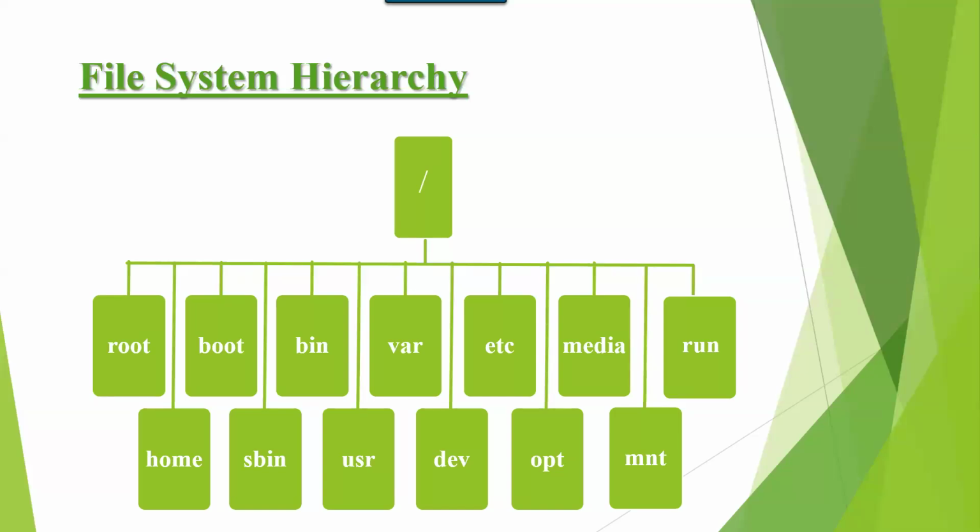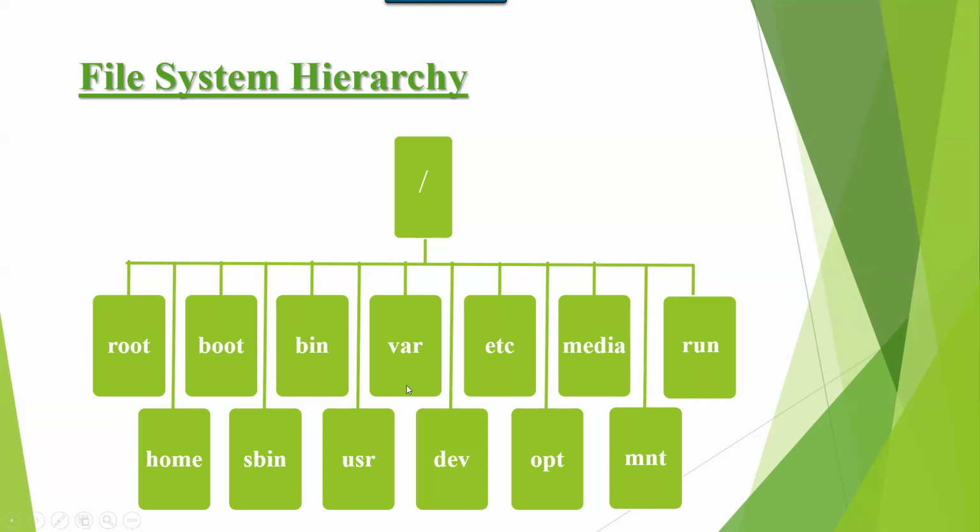Okay. So first is forward slash. Forward slash is a parent directory or top level directory in Linux. It is similar to C in Windows. We have C drive in Windows, right? If you open C drive, there you can see subfolders. So forward slash is similar to C in Windows. I'm repeating, forward slash is a parent directory or top level directory in Linux, and it contains subdirectories.